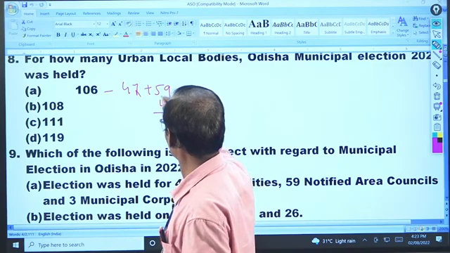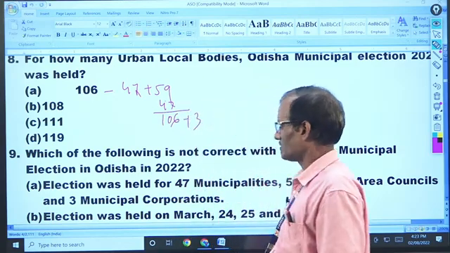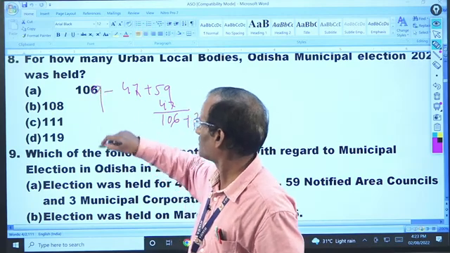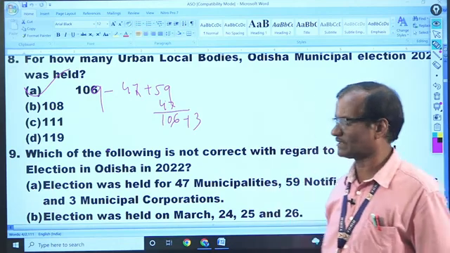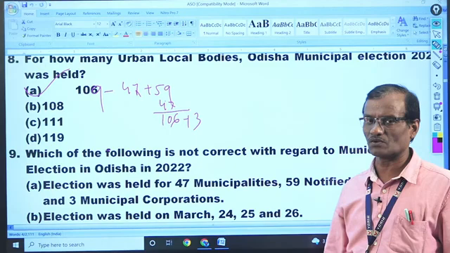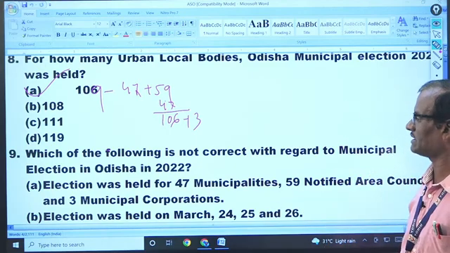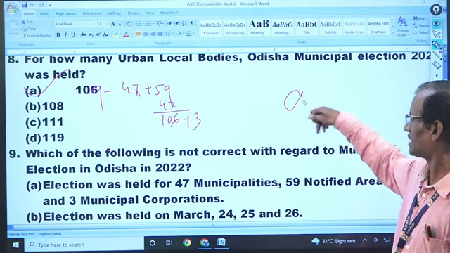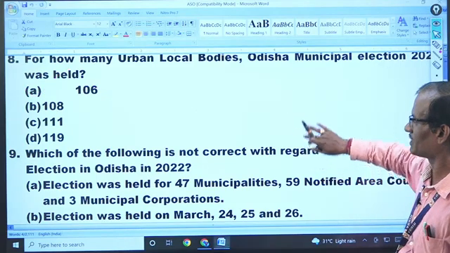106 plus 3 corporations. I don't know what the data was, but it was 109. Please rectify that. 109 urban local bodies went to election that was held in 2022. The answer will be A, but 109. Please, all of you rectify that and take care of it.